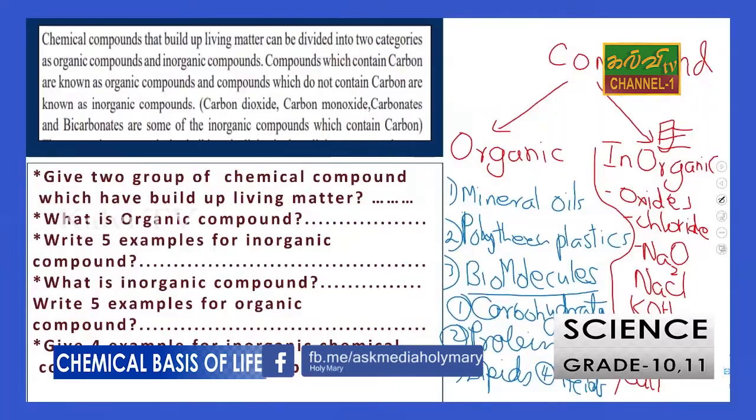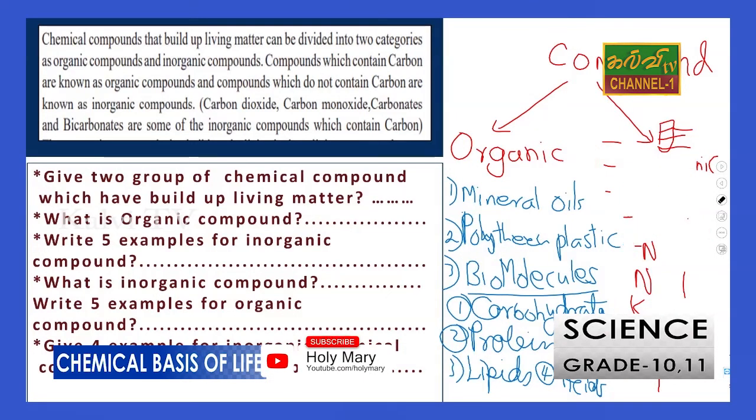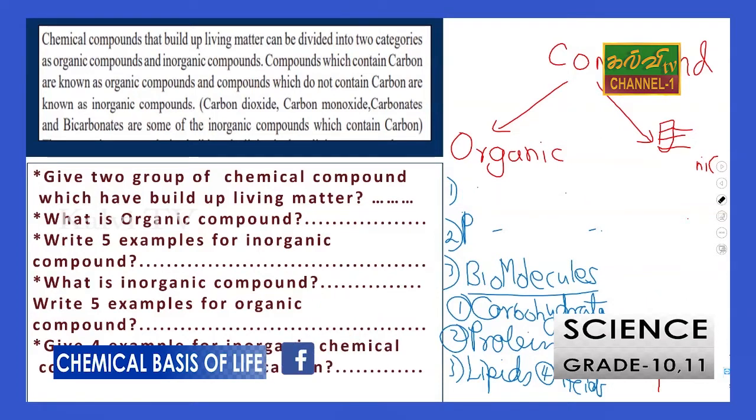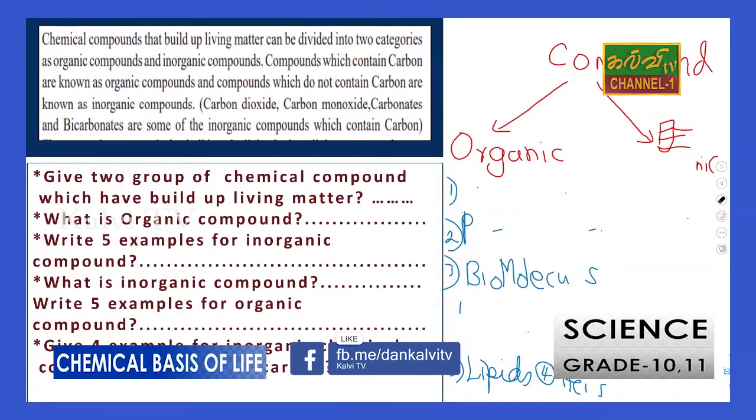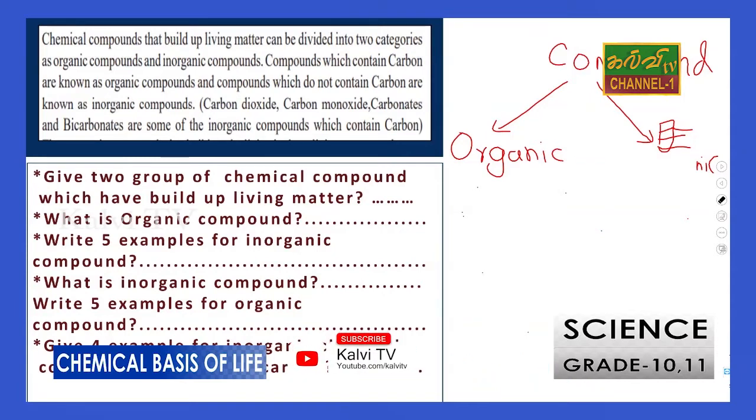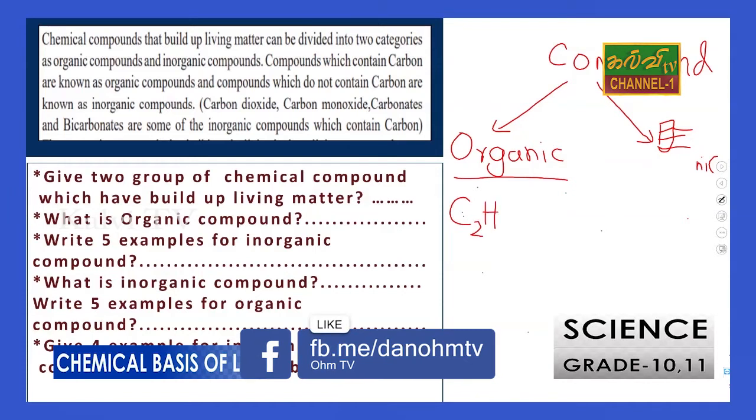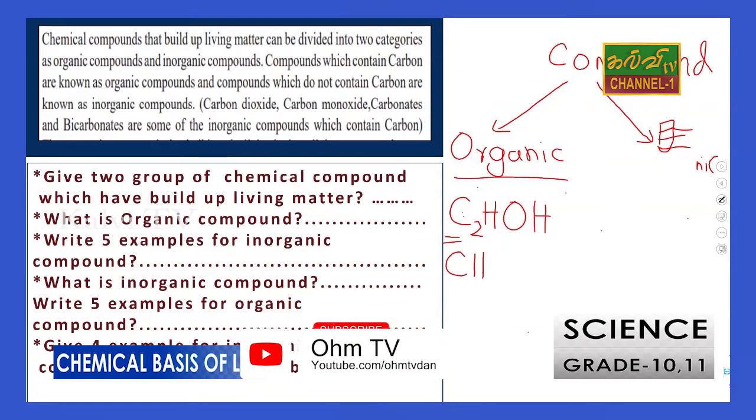When you write the formula, you may see that sodium carbonate, potassium carbonate, and magnesium carbonate consist of carbon. Say for example, in the simple, say organic compound C2H5OH, right, that carbon is here, CH3COOH, acetic acid.